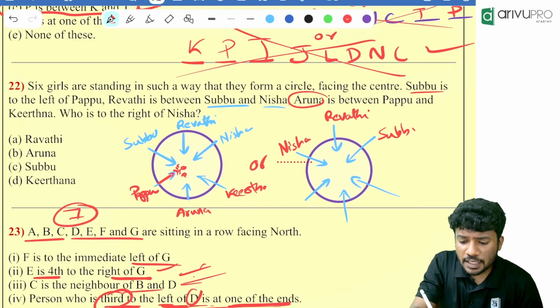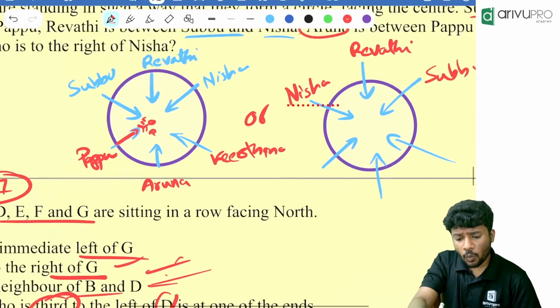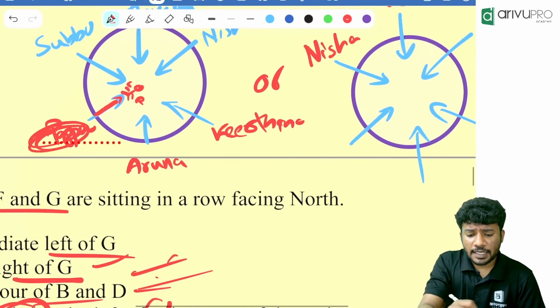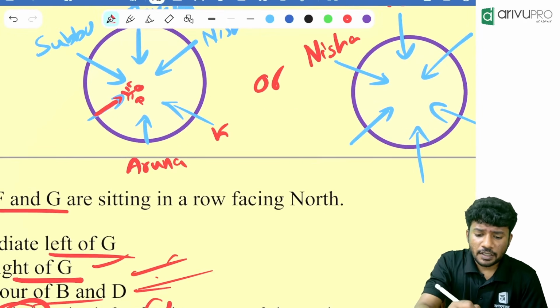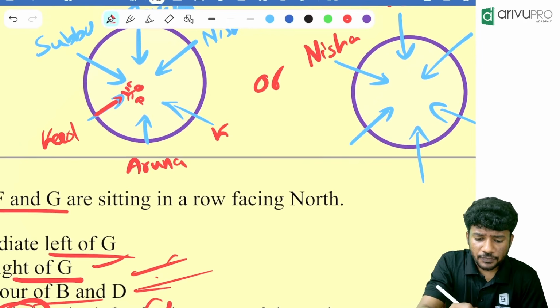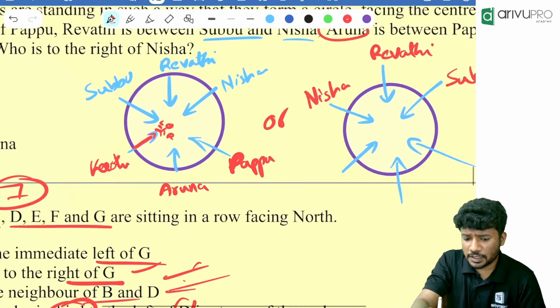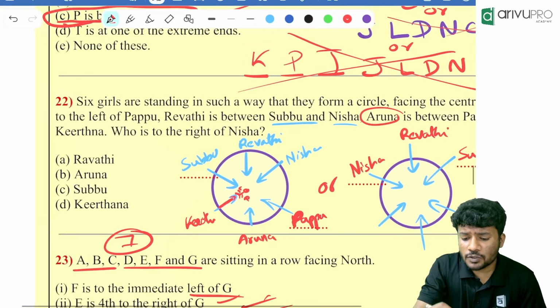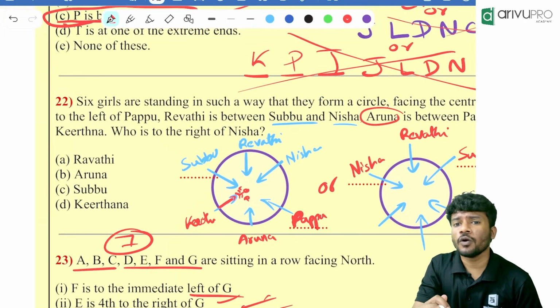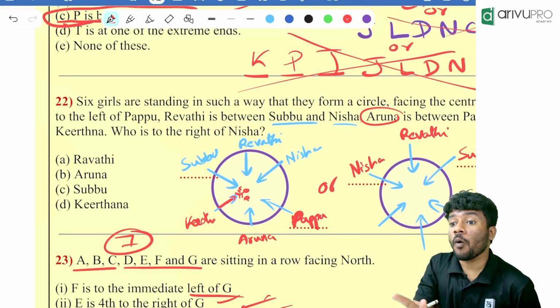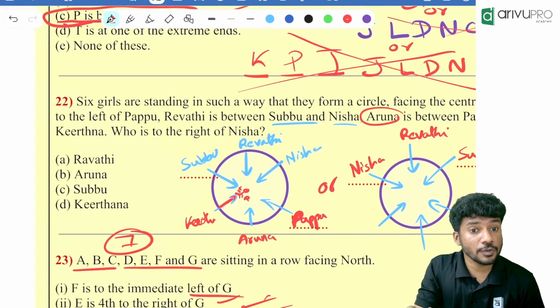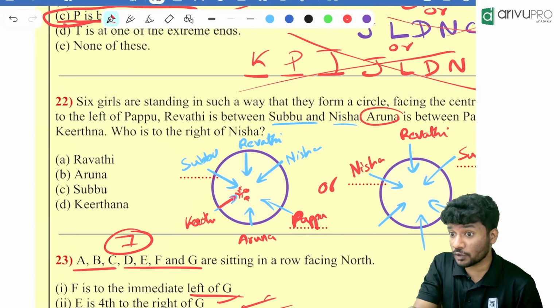Now, this is another possibility, right? One more possibility is instead of Papu being here, Kirtana could have been here and Papu could have been here. This is another possibility. Now, you tell me, is Subbu to the left of Papu? No. Subbu and Papu are opposite to each other. When they are opposite, can we say that they are towards the left or right?